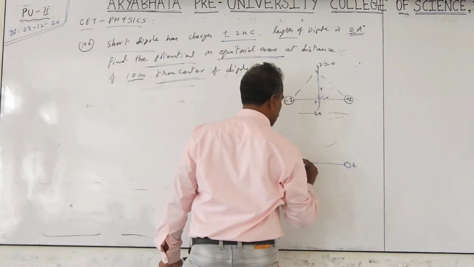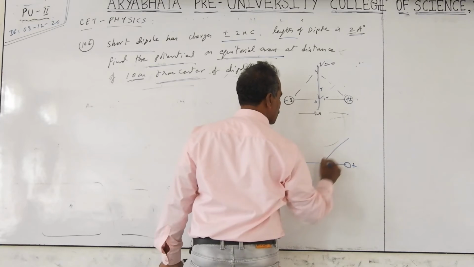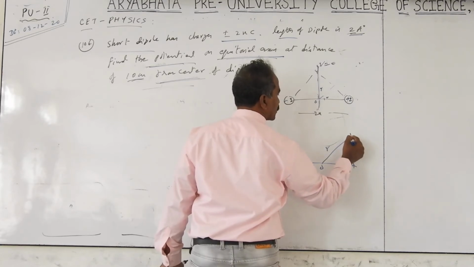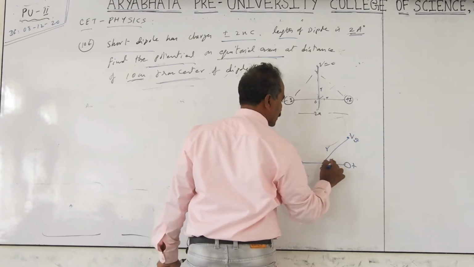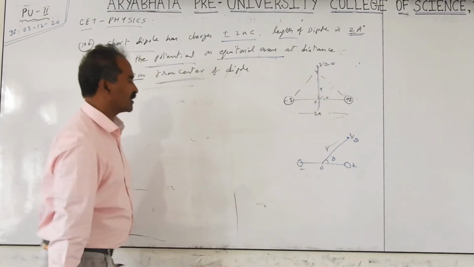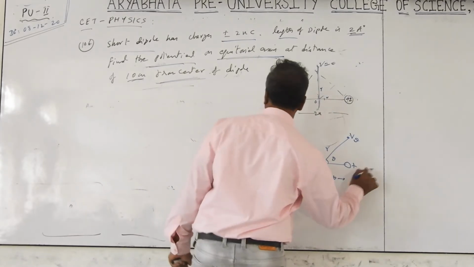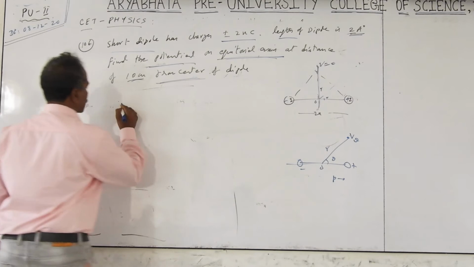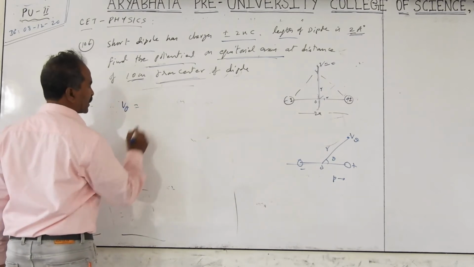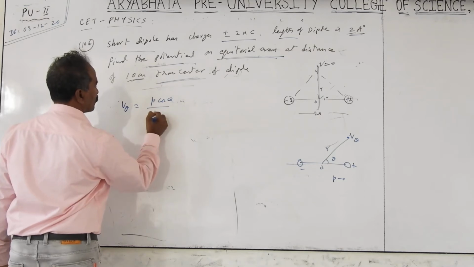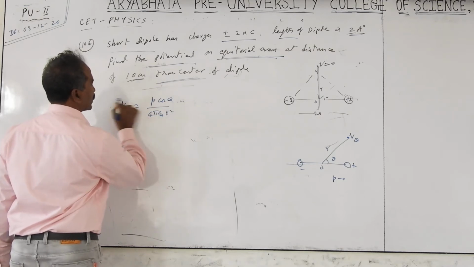This is plus, this is minus. From the center, the distance is R or D, we can take. At this point, potential is V theta. And this position vector makes the angle theta with respect to the direction of dipole movement, or the axis. What is the V theta formula? At an angle theta it is P cos theta by 4 pi epsilon naught R square.